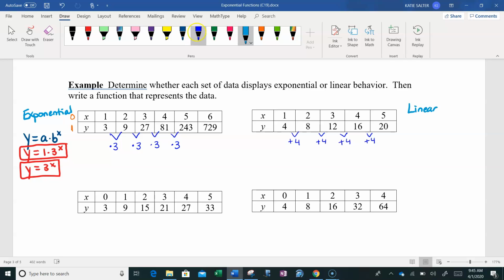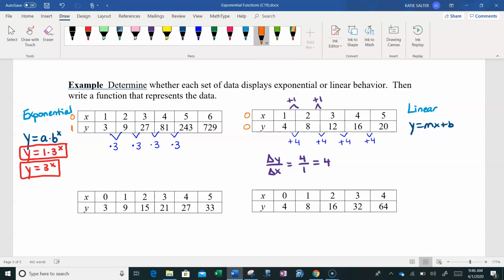All right, so we know to write a linear function, the formula is y equals mx plus b. So remember, to get our slope, it is the change in y over the change in x. So you've got to come up here and make sure you've got your change in x too. When we do the change in y over the change in x, the change in y is our 4, the change in x is 1, so that would give us 4. Also on this one, we cannot see the y-intercept, so we'd have to work backwards. If we subtract 4 here, we can see the y-intercept was at 0.